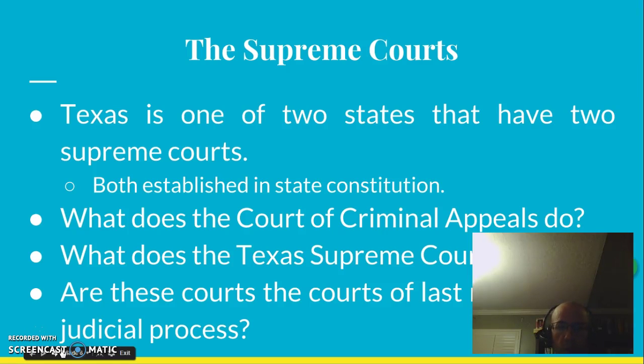So capital punishment cases, free speech cases, anything that you might find in the Bill of Rights, the U.S. Constitution, these are all examples of cases that could theoretically be appealed from either the Court of Criminal Appeals or the Texas Supreme Court to the United States Supreme Court. But your odds of succeeding at this are relatively low.